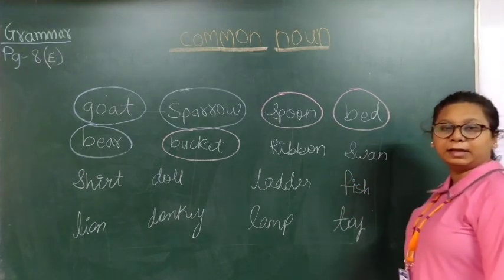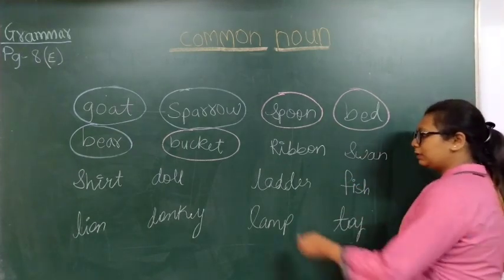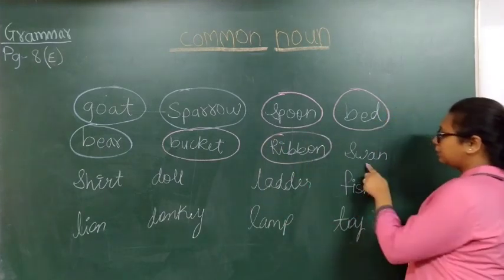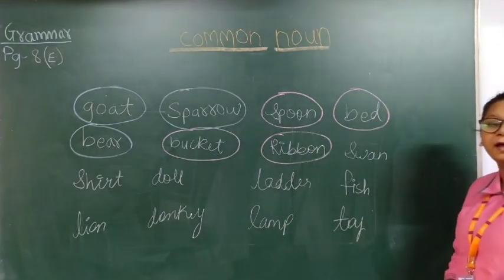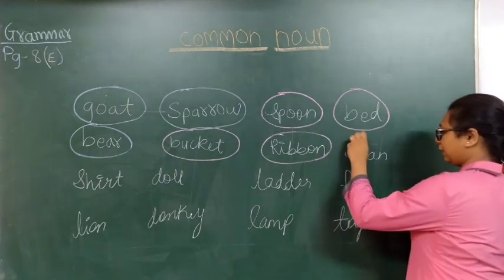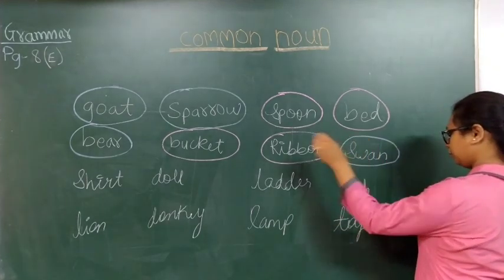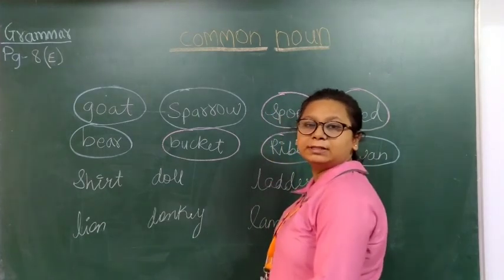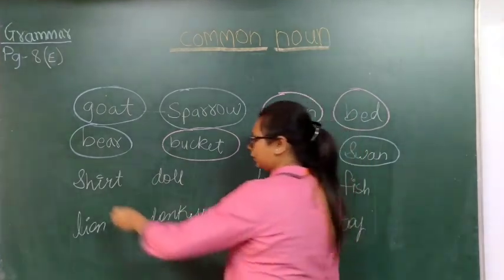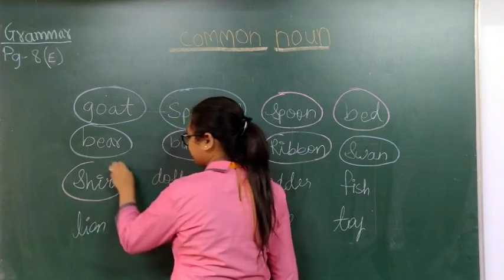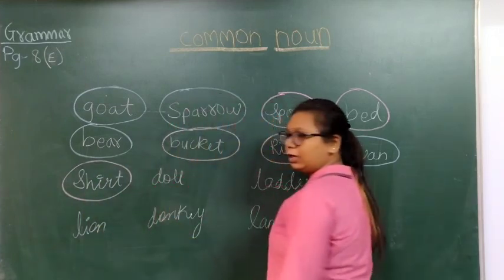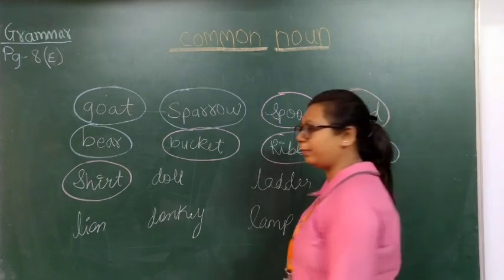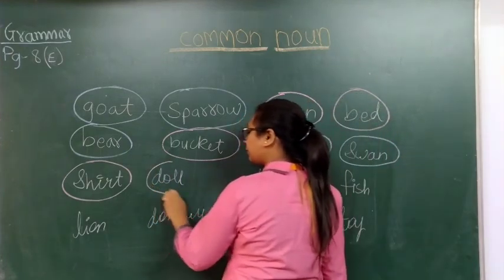Ribbon. Ribbon is the name of a thing. So we'll circle it with red. Swan. Swan is the name of a bird. So we'll circle it with blue. Shirt. Shirt is the name of a thing. So we'll circle it with red. Doll. Doll is again the name of a thing. It is a toy. So it is the name of a thing. So we'll circle it with red.